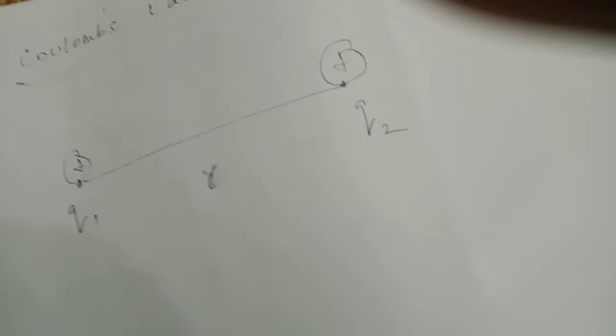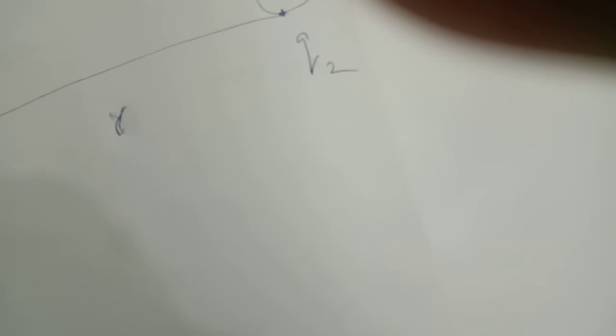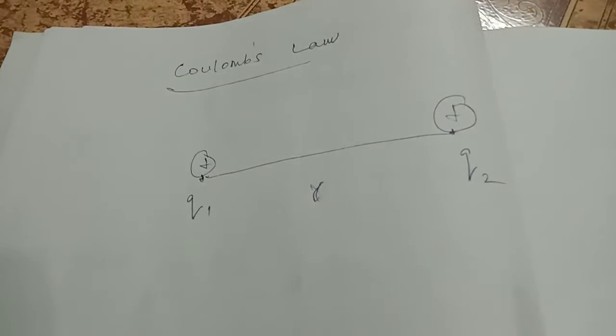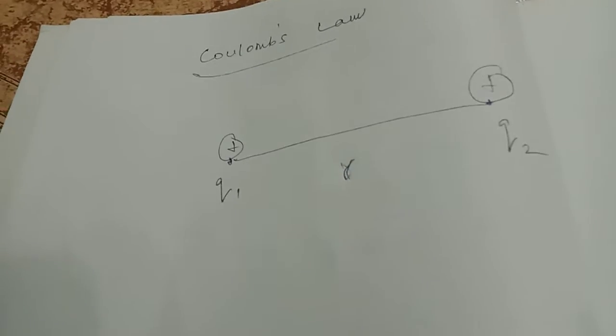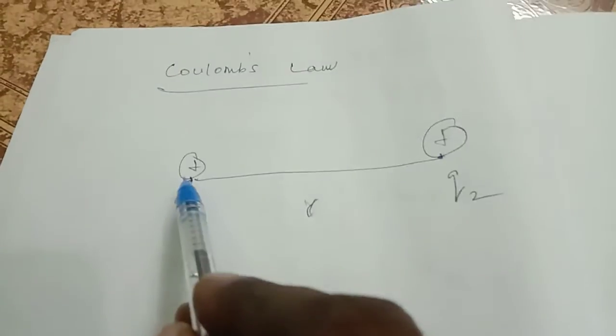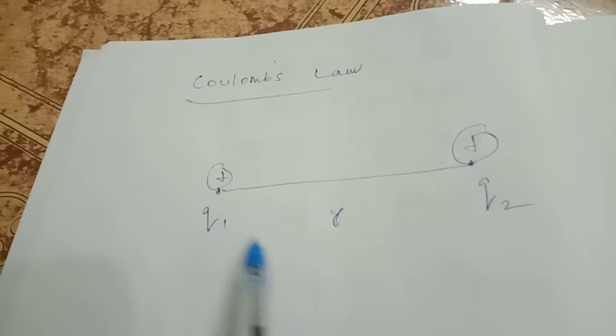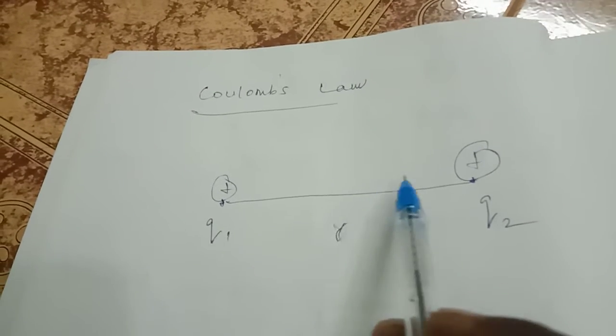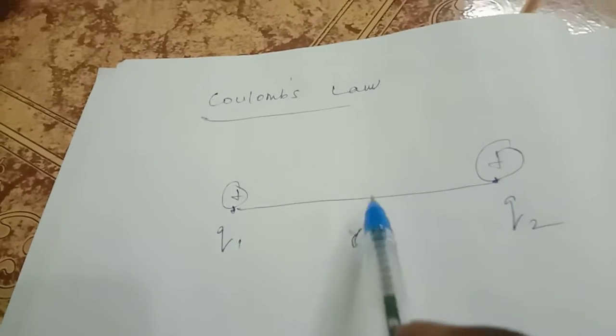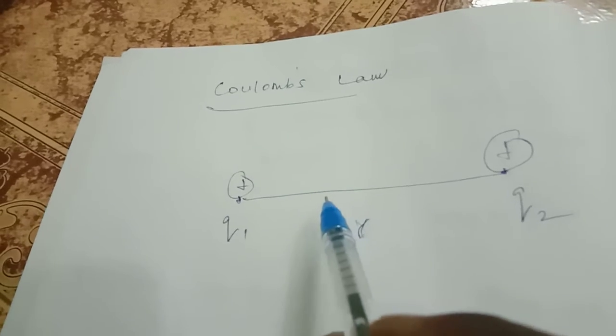We already know that like charges repel and unlike charges attract. Positive and negative charges experience an attractive force, and positive and positive charges repel.